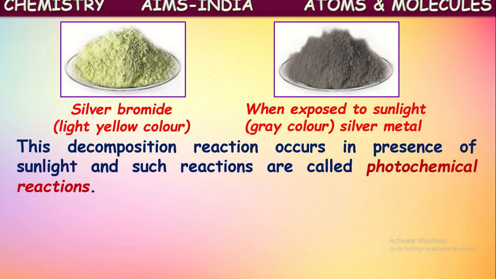This decomposition reaction occurs in the presence of sunlight, and such chemical reactions which occur in the presence of sunlight are called photochemical reactions. So the decomposition of silver bromide into silver and bromine is a photochemical decomposition reaction, we can say, because it is occurring in the presence of light energy and it is a decomposition reaction. So altogether you can say it is a photochemical decomposition reaction. Photo means light. A chemical reaction which occurs in the presence of light is called a photochemical reaction. Okay.